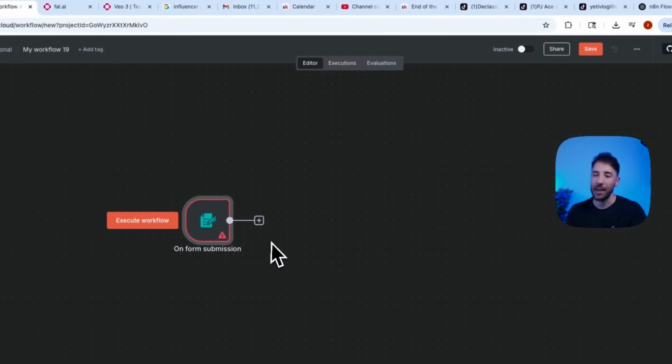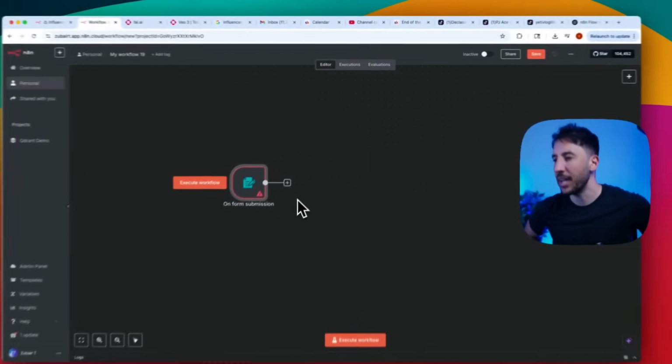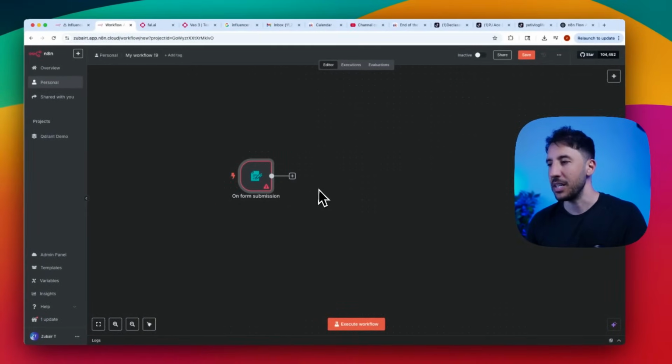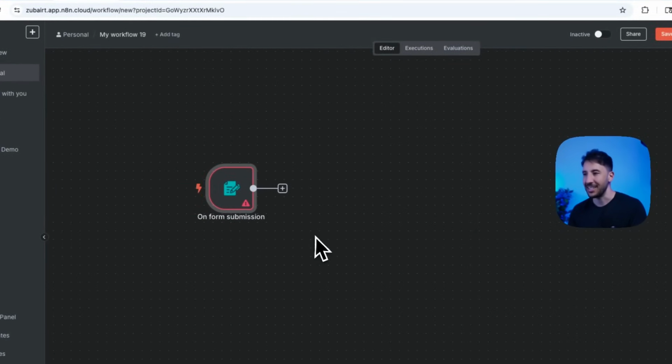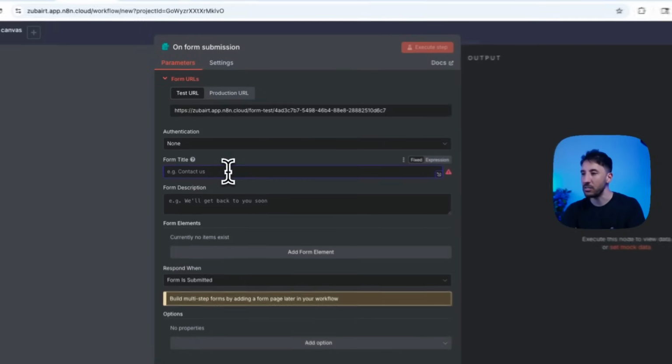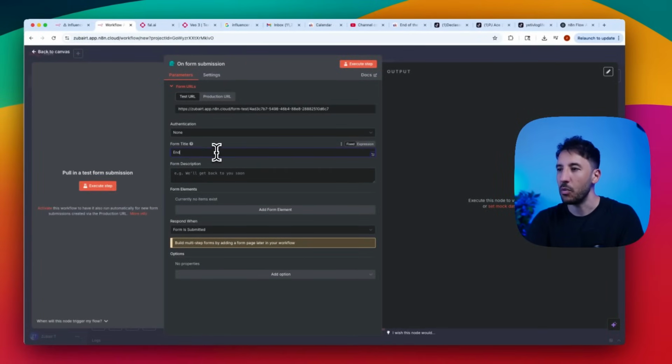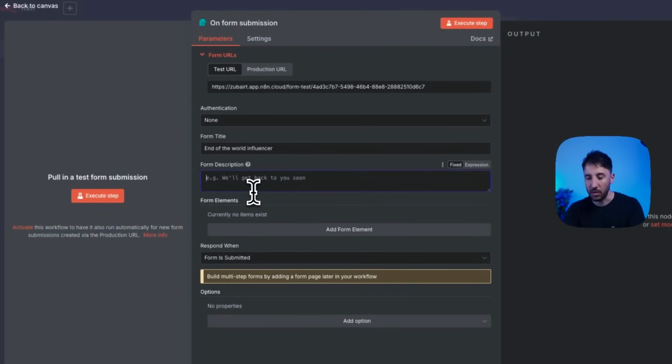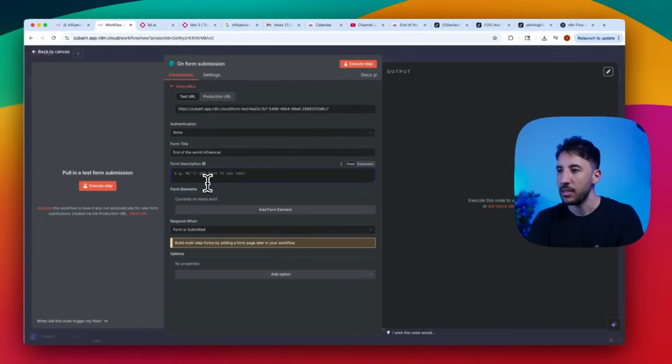Now again, it doesn't have to be this n8n form. You can use something else, but for this particular workflow it just makes things a lot easier. If I double click on this, you will see that there's a test URL and a production URL, which is going to keep it at test. We can name the form, give it a title, something like End of the World Influencer. Whatever niche you're building this for, feel free to change the title and also the description. I'm just going to say testing.